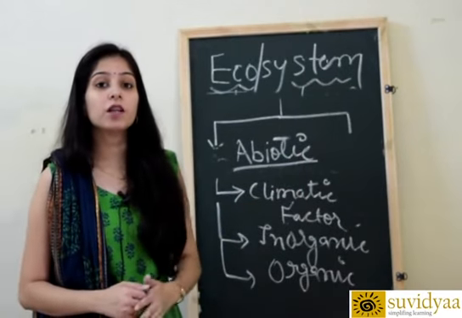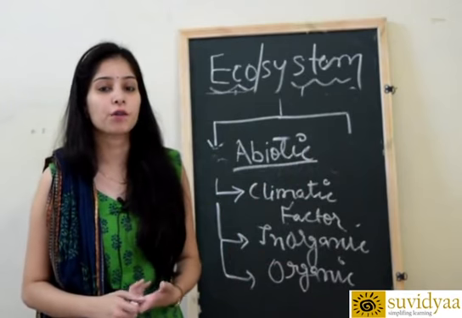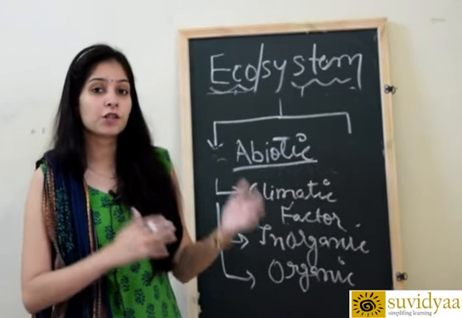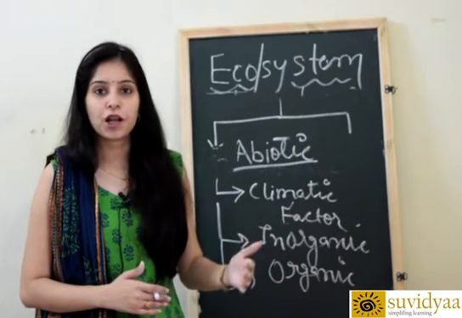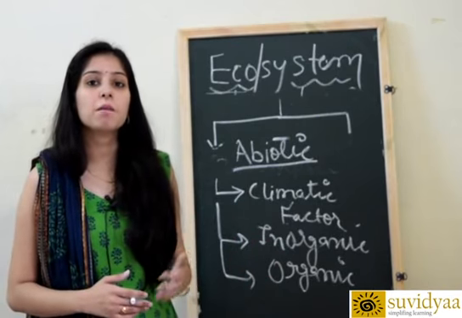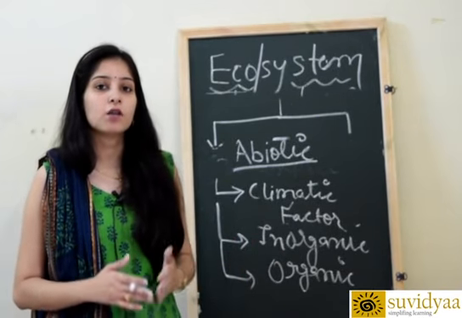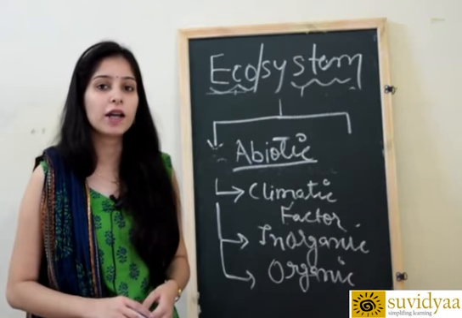In the next class we will talk about the main functions of the ecosystem. What are the main functions of the ecosystem? The functions can be classified into five types: food chain, food web, energy flow, ecological pyramids, and biogeochemical cycles. So those are the functions of the ecosystem, and we will discuss them in our next class.